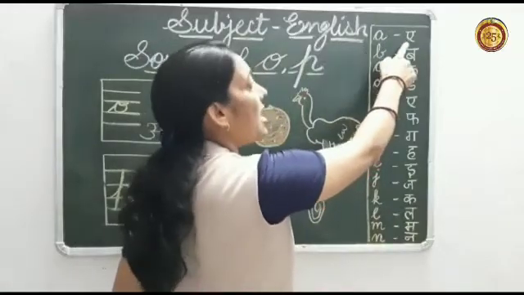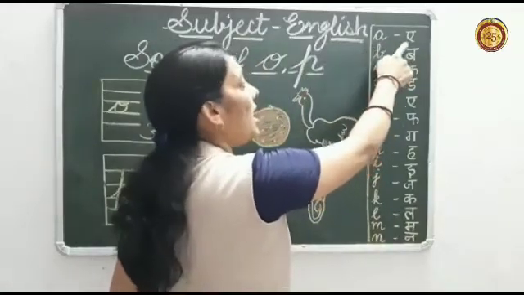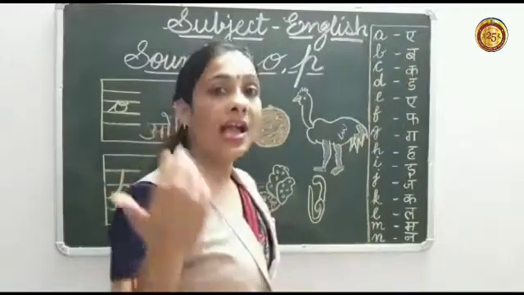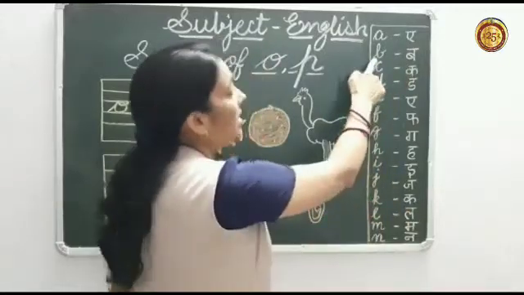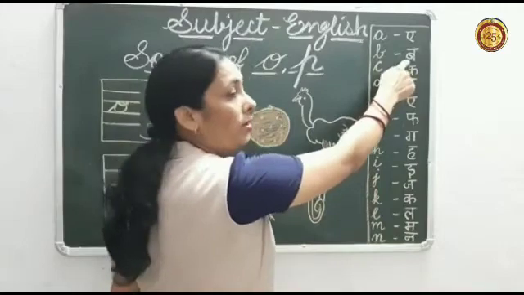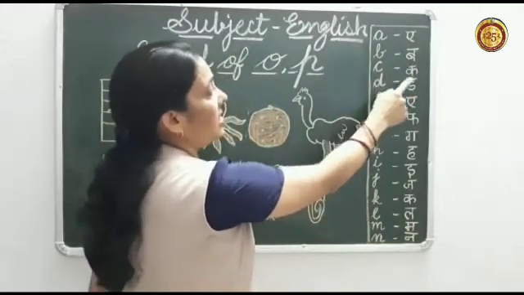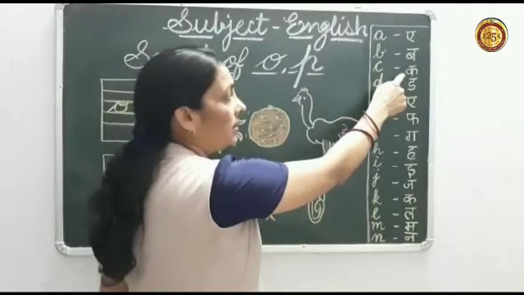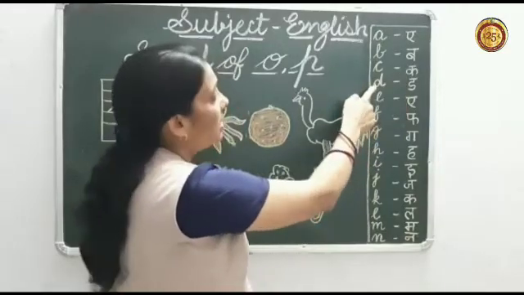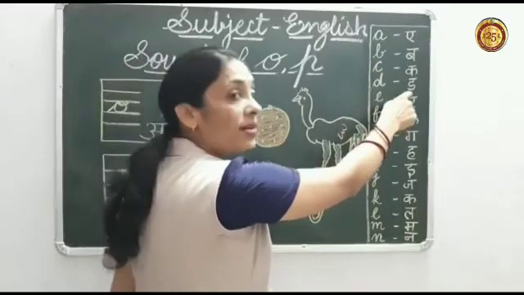A says A. Long sound A. This is letter B. Sound of B is B. This is letter C. Sound of letter C is K. This is letter D. Sound of letter D is D.